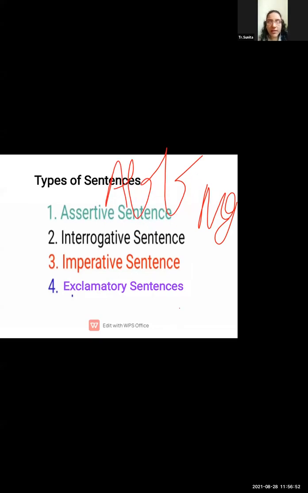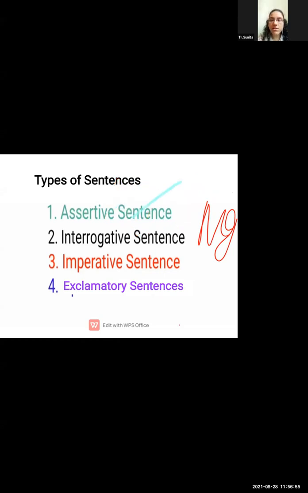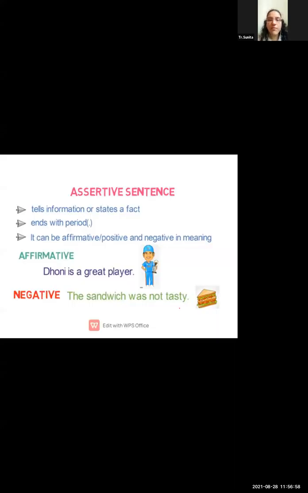Now let us see each sentence in detail. First, assertive sentences tell information or state a fact, and the sentence ends with a full stop. It can be affirmative, that means a positive sentence, or negative, that means a negative meaning. Examples: Dhoni is a great player. In the sentence you will find only the positive sign, and it is a real fact stated sentence. Then a full stop is put there. That is the affirmative sentence.